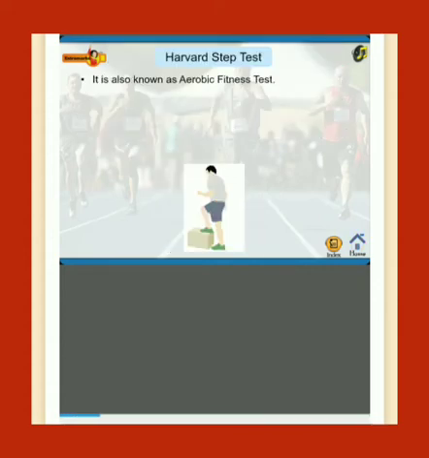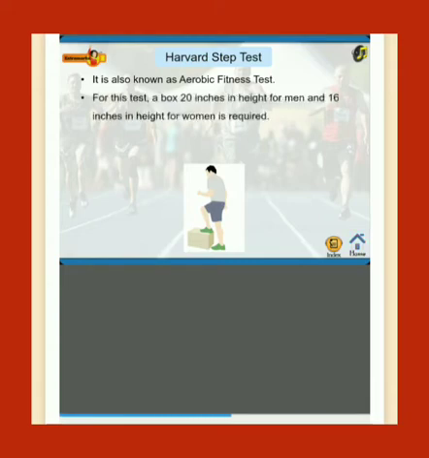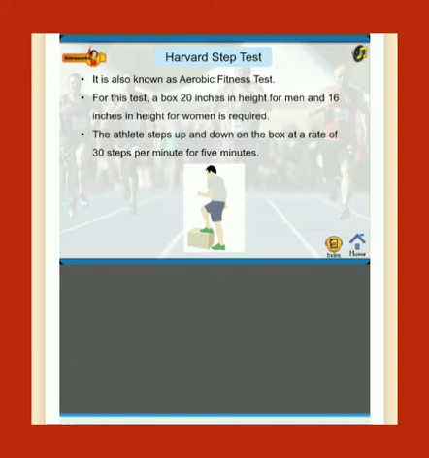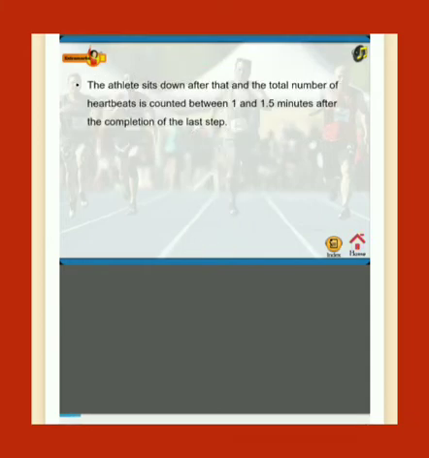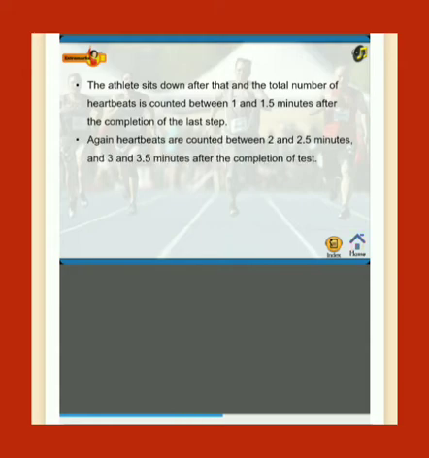Harvard Step Test. It is also known as the aerobic fitness test. For this test, a box 20 inches in height for men and 16 inches in height for women is required. The athlete steps up and down on the box at a rate of 30 steps per minute for 5 minutes. The athlete sits down after that and the total number of heartbeats is counted between 1 and 1.5 minutes after the completion of the last step. Again, heartbeats are counted between 2 and 2.5 minutes and 3 and 3.5 minutes after the completion of the test.